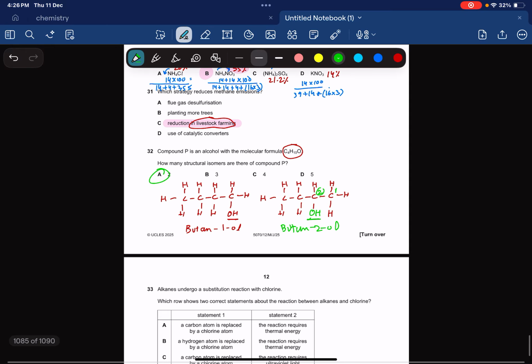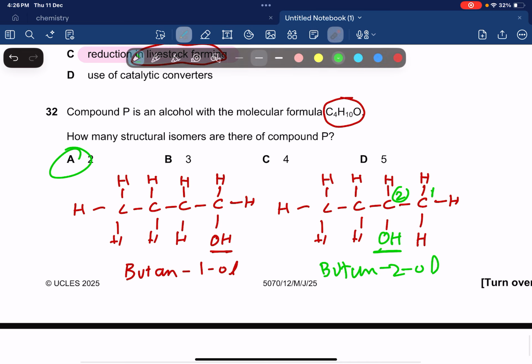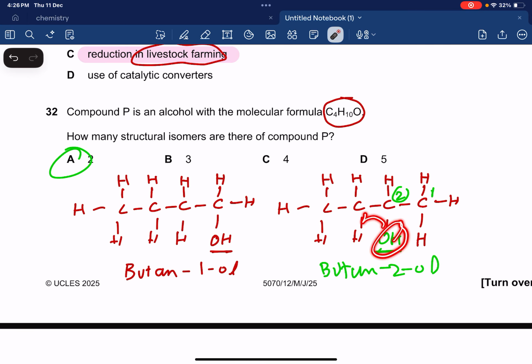Because you might think, I know what comes to mind, that this OH could be moved to carbon number 3 as well. But if we move this OH to carbon number 3, what's going to happen? We're going to start the counting from the other side. So it's going to be 1, 2, and then it's again going to become butan-2-ol. And if we move it to the last carbon, we're going to start the counting from here. It's going to again become butan-1-ol.